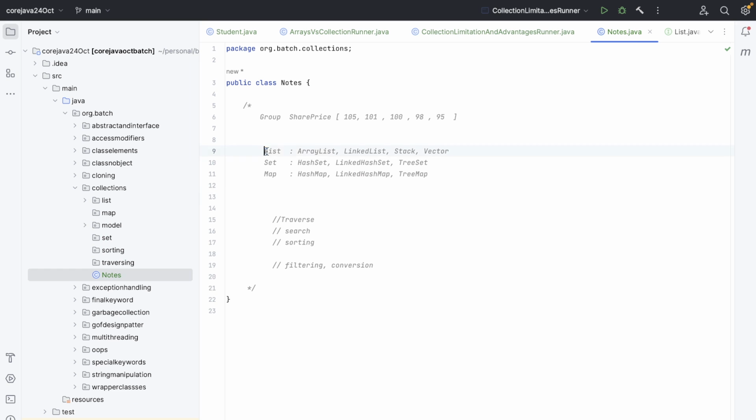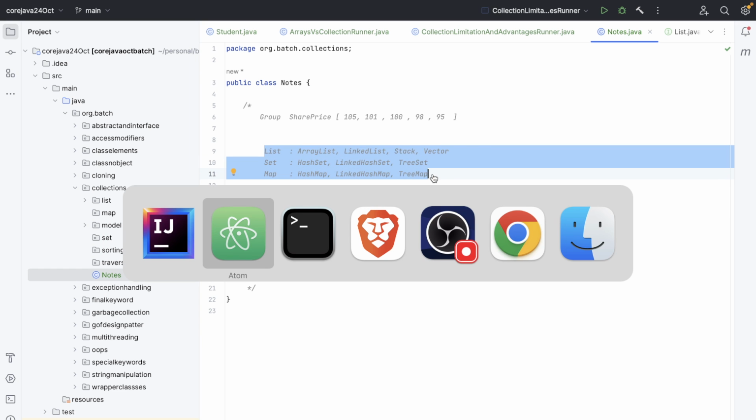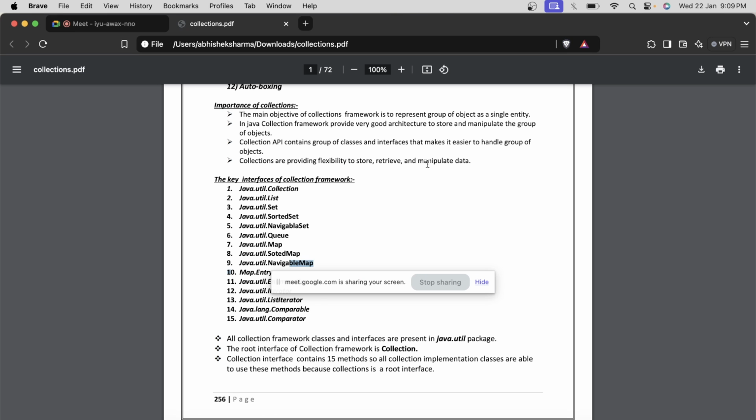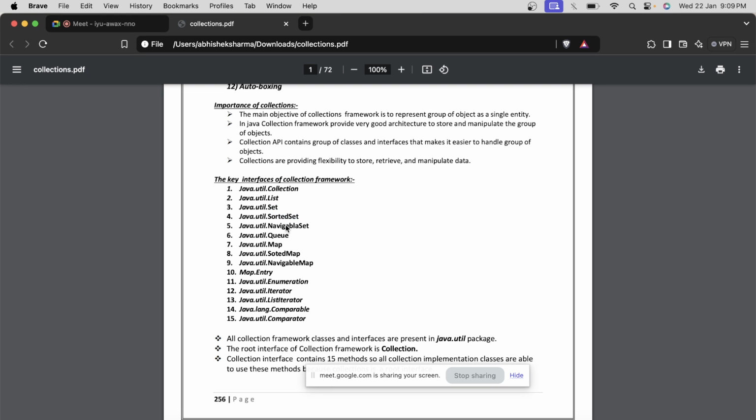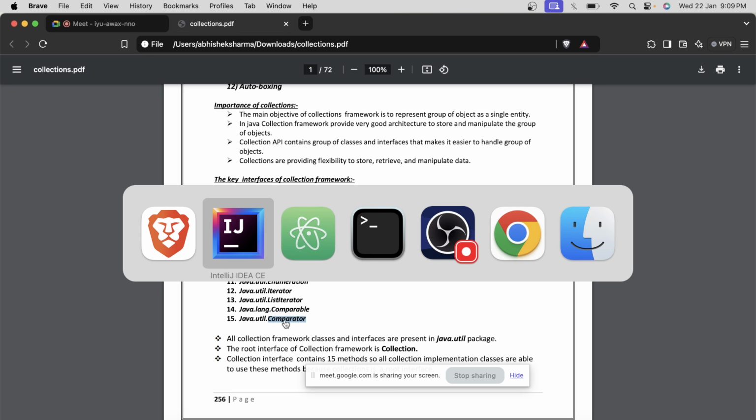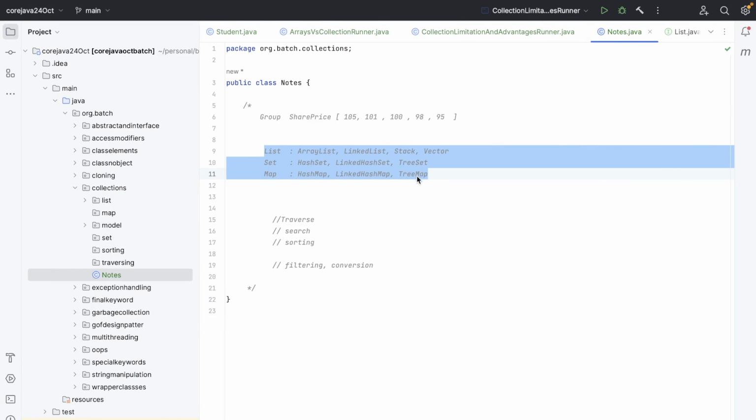So now we are left with these three main parent interfaces. Over here if we see, these are interfaces, right? Key interfaces: list, set, right? Then this sorted set, navigable set, these are all sets, right? Queue is also an interface, map, sorted map, navigable map. We'll see what these are. Iterator, list iterator, comparator, comparable. So over here, let's come back over here.